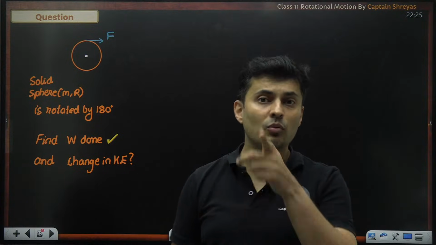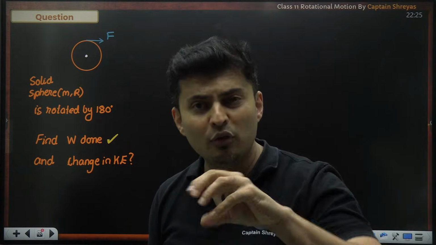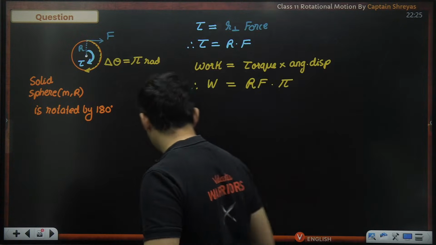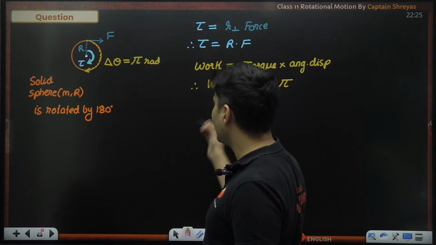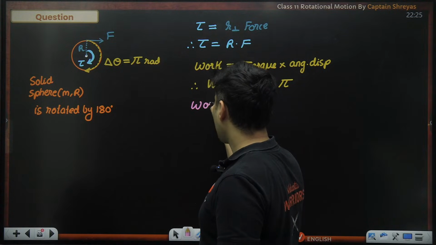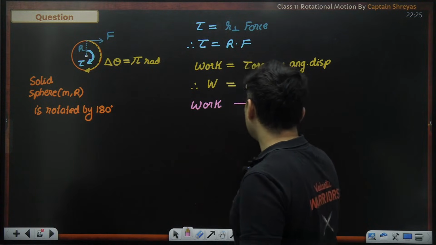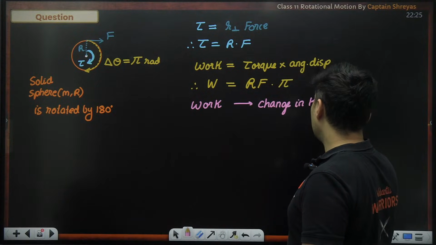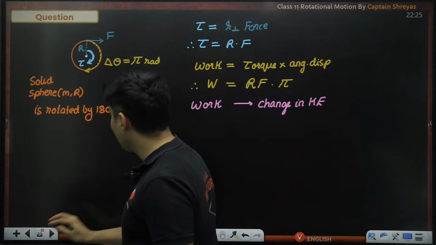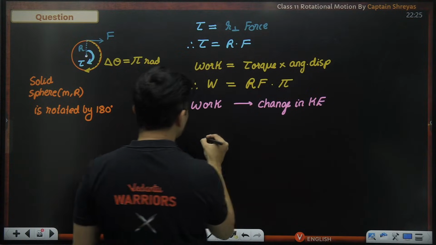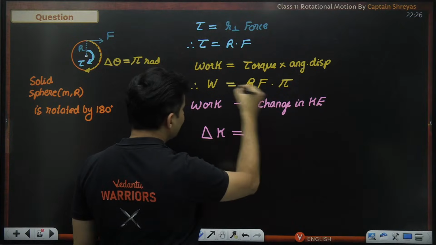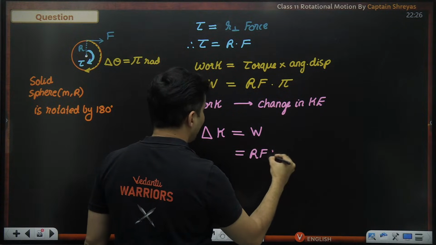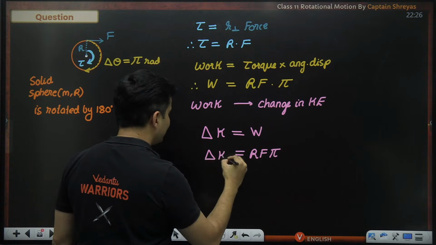There was a theorem in the work-energy chapter: the amount of work you do changes the kinetic energy. So we just have to use the work-kinetic energy theorem, nothing great. The work which is done always changes the kinetic energy, and that is exactly what is asked. How much is the kinetic energy change? The change in the kinetic energy is exactly the work done, and therefore it is also RF pi. That's it. That is the answer.